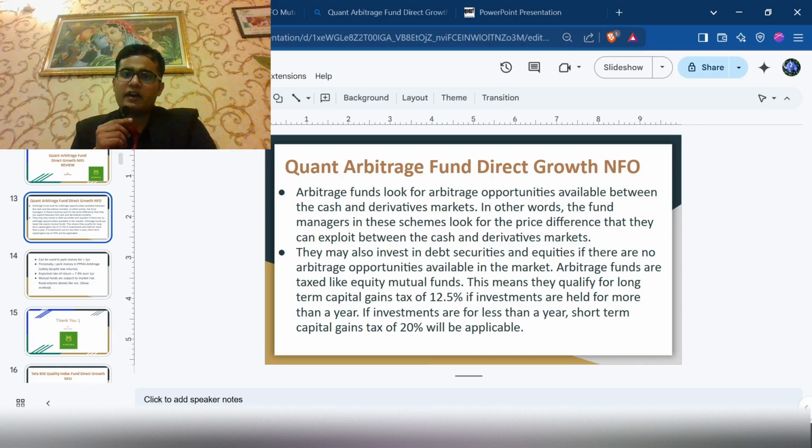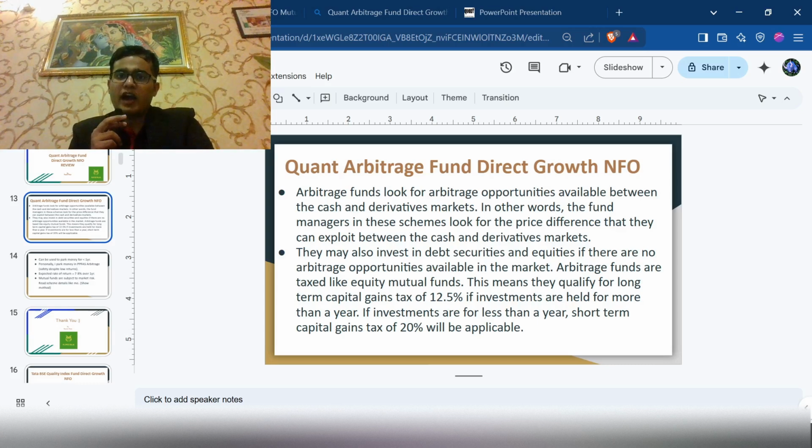cash and derivative markets. In other words, the arbitrage fund managers look for price differences that they can exploit between the cash and derivative markets. These terms can appear very complex, but in reality, it means that they are just looking at any mispricing of different assets and they will just take advantage of it.